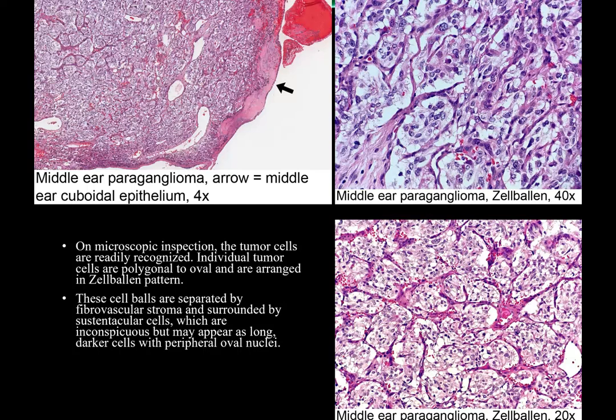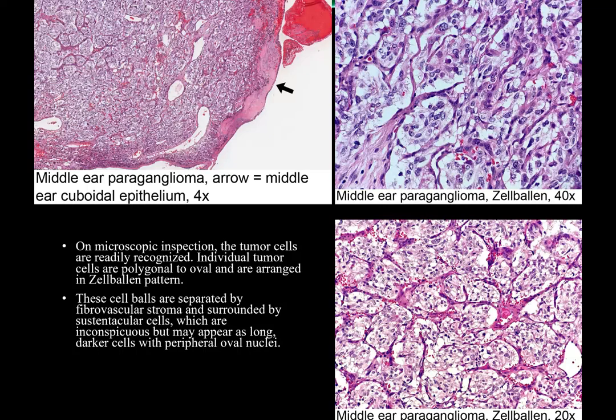The first one we can see is the photo of a middle ear paraganglioma. The arrow here indicates the cuboidal epithelium lining of the middle ear, and we can see in all the photos here, on microscopic inspection, the tumor cells can be readily recognized, and the individual tumor cells are polygonal to oval and are arranged in the Zellballen pattern.